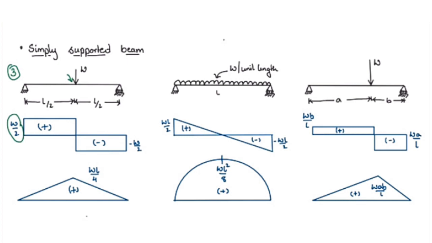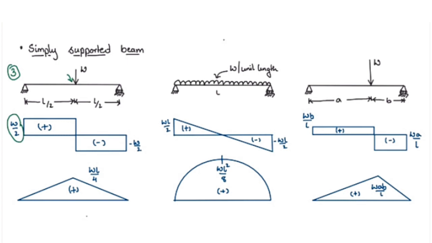So in this case, shear force varies from W by 2 to minus W by 2, and the bending moment varies linearly with the maximum value of plus WL by 4. Our fourth case is a simply supported beam with uniform load. In this case, shear force varies linearly from plus WL by 2 to minus WL by 2, and bending moment varies parabolically with the maximum value of plus WL square by 8.